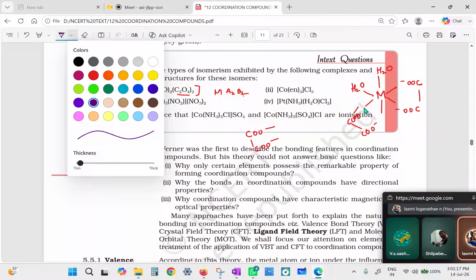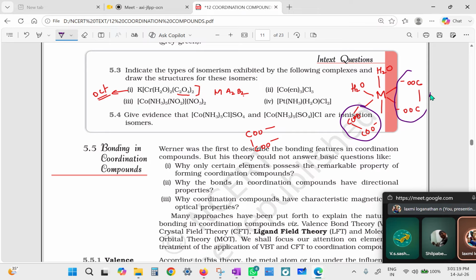Collectively, it will be called one ligand, second ligand. But the metal is forming 6 coordinate bonds, so its coordination number is 6 only, right? So this is octahedral. The second one is also octahedral. It is ethylene diamine, which is a didentate ligand. Remember, NH2, CH2, CH2, and NH2. Both the nitrogens can donate the electron pair to the same metal. So having 3 ethylene diamines means the cobalt is receiving 6 electron pairs. So this is also octahedral.